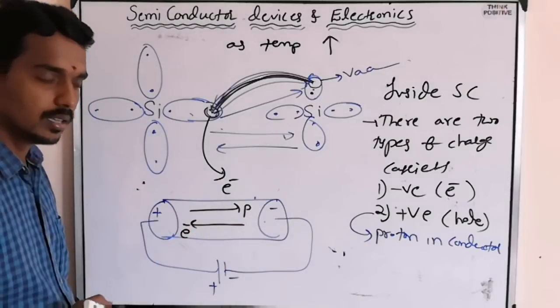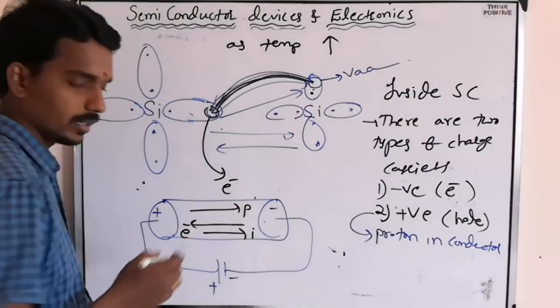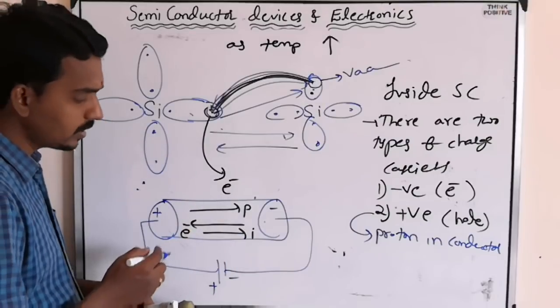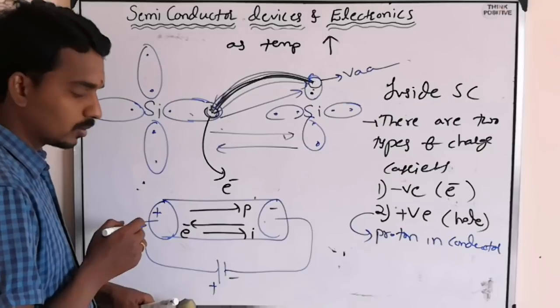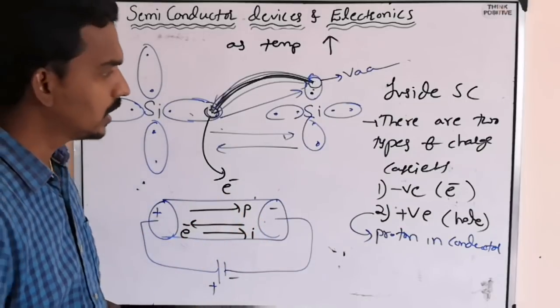So there is conduction of electricity, nothing but current, and the current direction is always opposite to the electron flow, and better to say always from high potential to low potential.